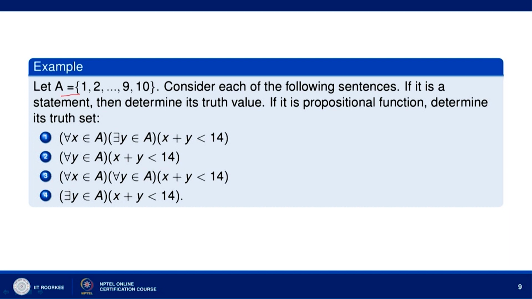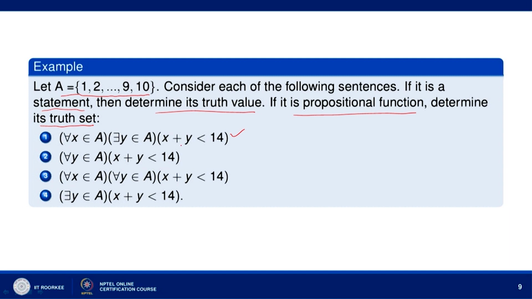Let us take A equal to 1, 2, 3, 4, 5, 6, 7, 8, 9 and 10. Consider each of the following sentences. So, let us consider these 4 sentences. If it is a statement, then determine the truth value. If it is a propositional function, determine the truth set. Truth set means T_P.